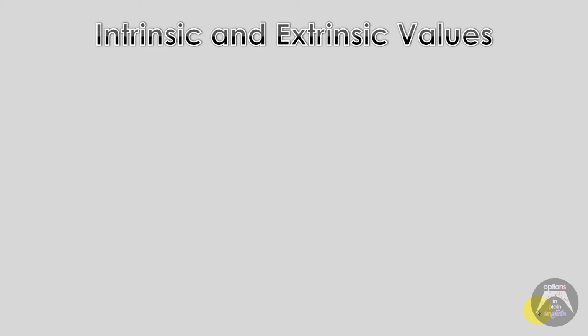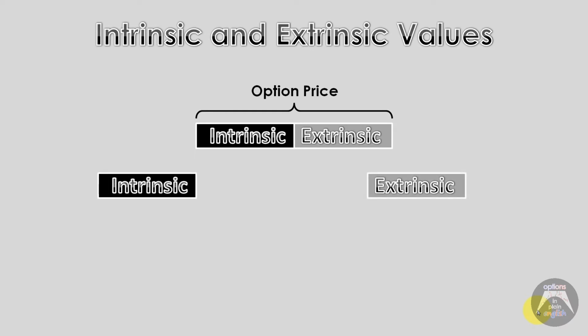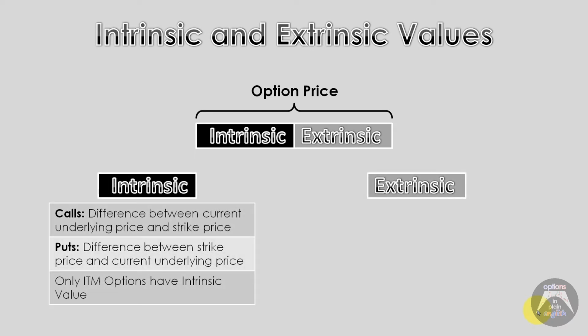Today we'll be talking about intrinsic and extrinsic values as they relate to option prices. An option price is made up of two components, an intrinsic value and an extrinsic value. What are these values? Well, the intrinsic portion of it is what we would be considering the real value that an option has.